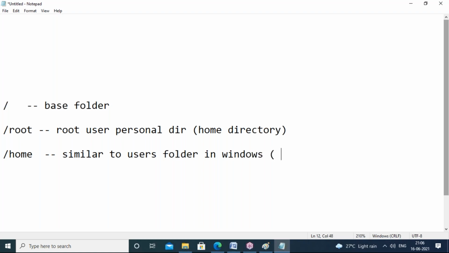Okay. So here all the users' folders will be there. For example, EC2 user, Amar user, Pradeep user, whatever users you created. By default, you only have one user, EC2 user. Okay. Next, /etc.